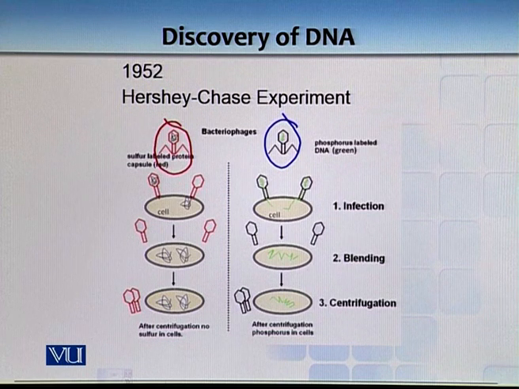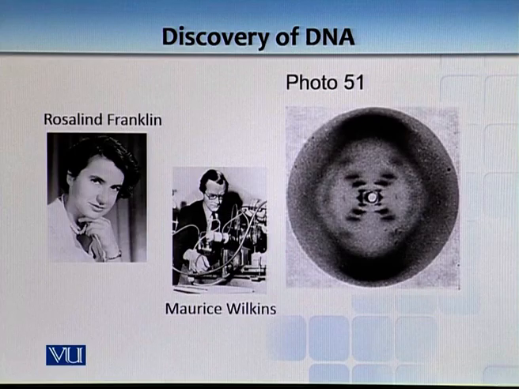In this way, they were able to conclusively prove that the material which goes inside a bacterium is DNA.